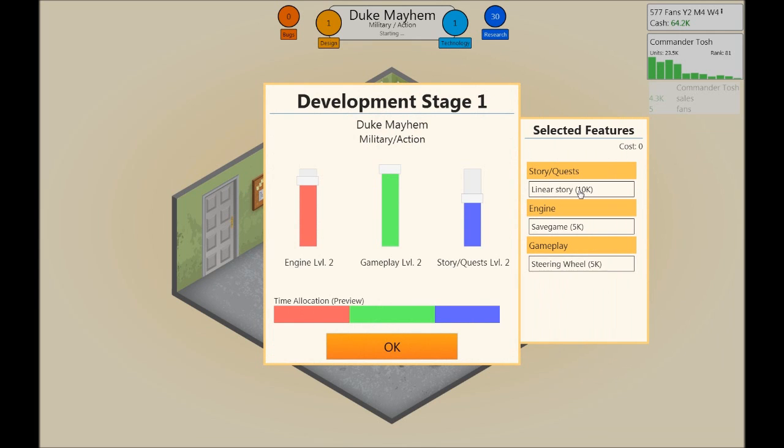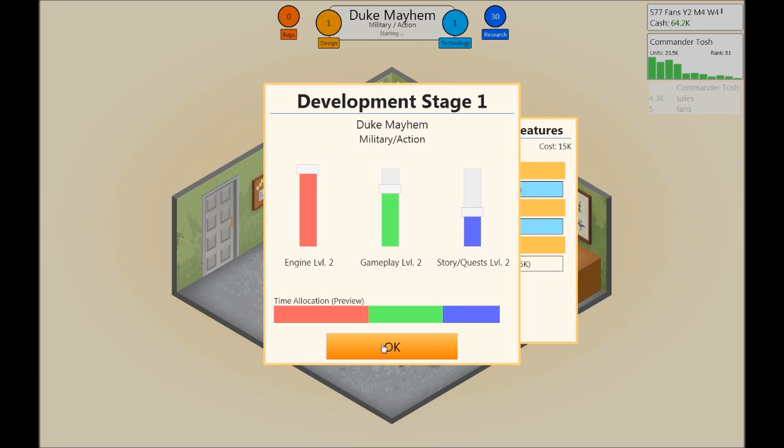Yes. Okay, here we go. This is where we cast... Well, we don't need a steering wheel in this one. And you know, this is something you can change on the fly as you develop your game. I want to have a linear story. So this is going to be a tunnel shooter. So I don't really need to spend much time on the story quest. Save games, so people don't have to start over from the beginning all the time. We're going to focus a lot on the engine though, to make sure that works.